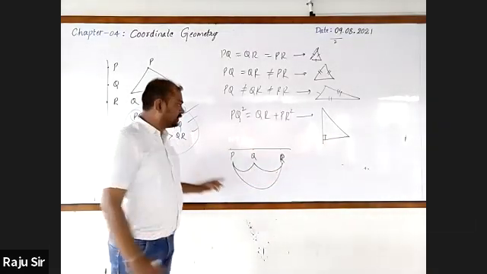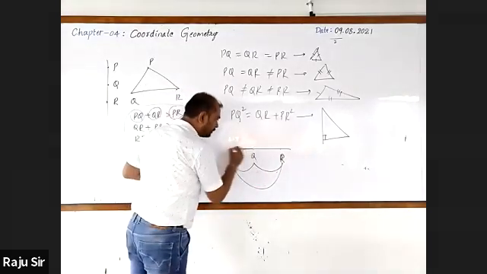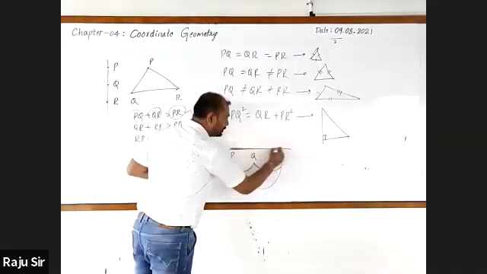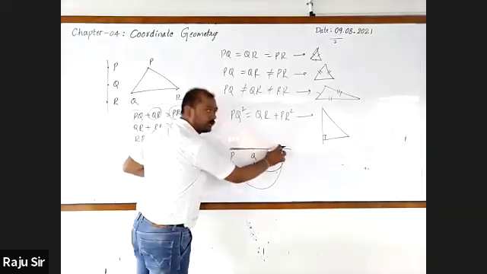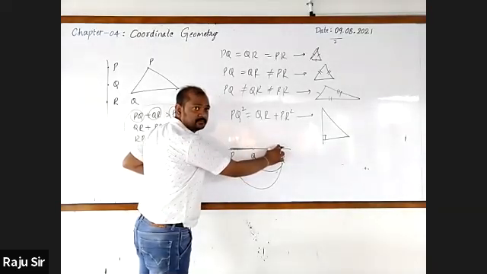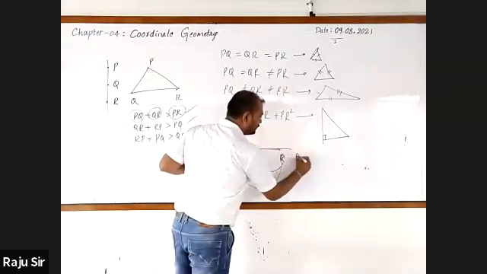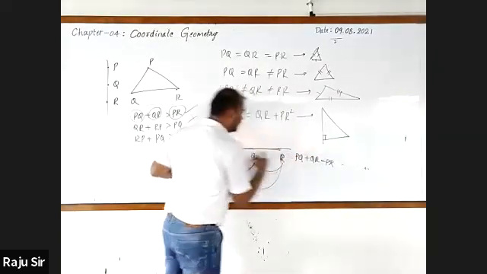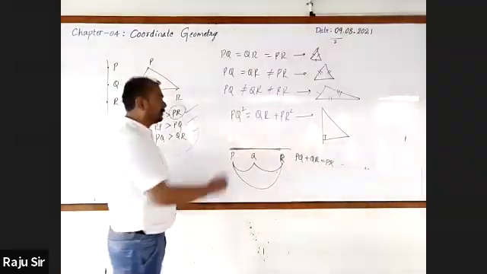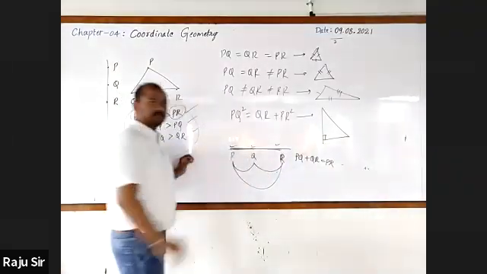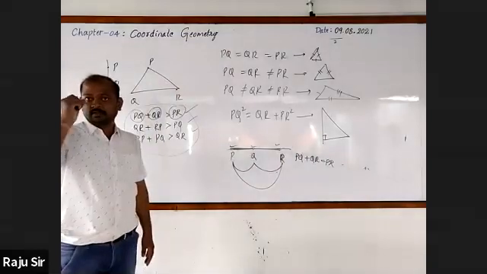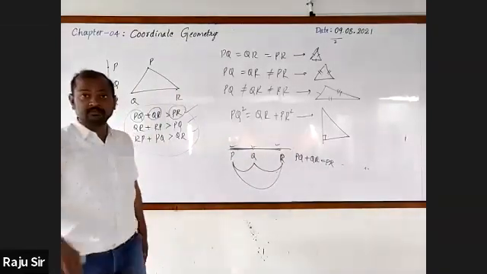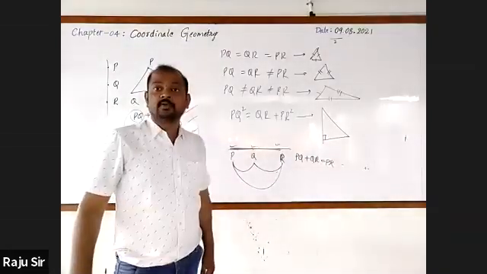After finding all these, if PQ plus QR is equal to PR, then you can say that the points are collinear. Do you have any doubt? Any doubt?